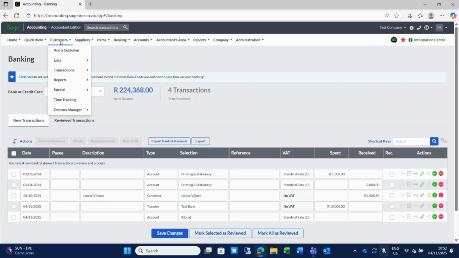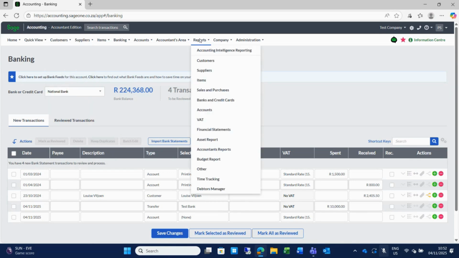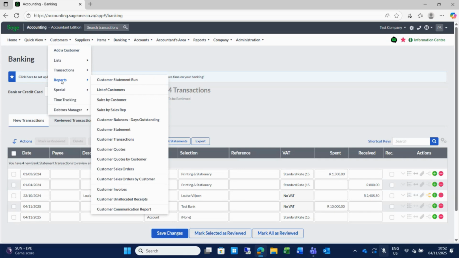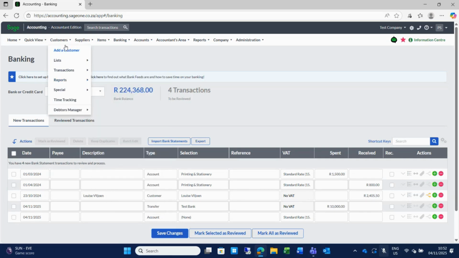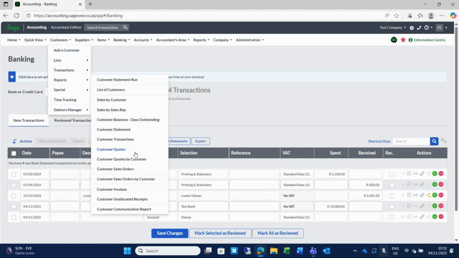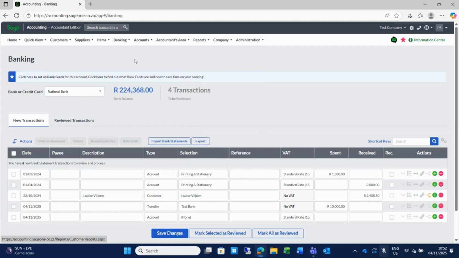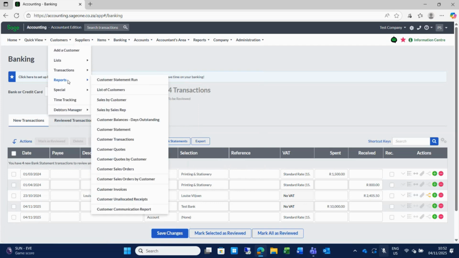But what I want to show you on the reports is that you do have your reports menu here, which will include all your reports. But for convenience and ease of use, on each one of your menus, you will also have a reports option with reports specifically for this menu feature. Customer reports will only be about customers. Similar to here you have on reports, your customer option will give you the same list of reports, but it's just easier to maybe go to customers and print the statement from there.